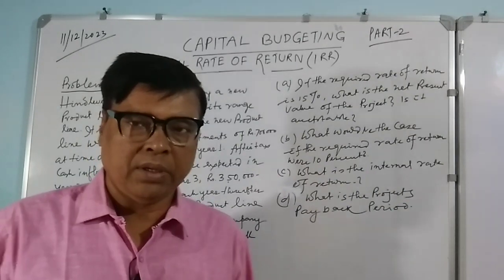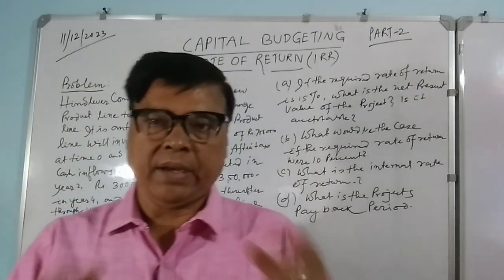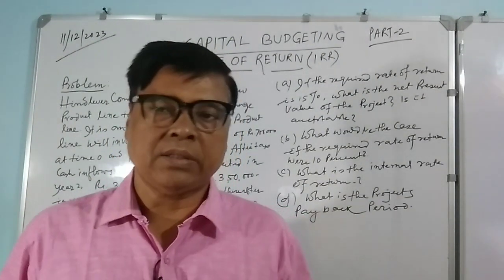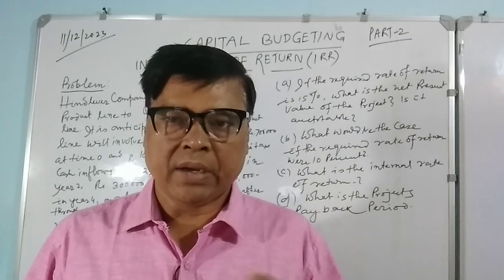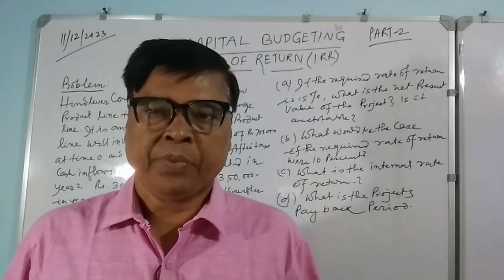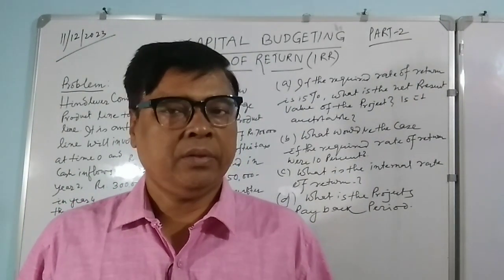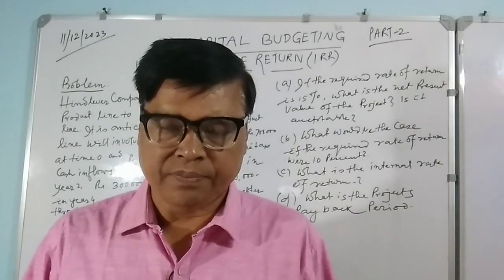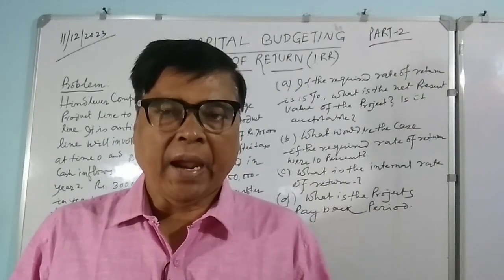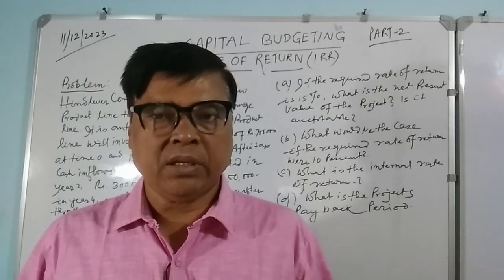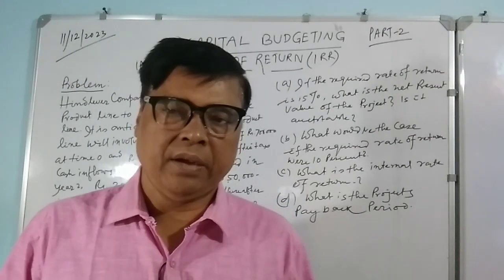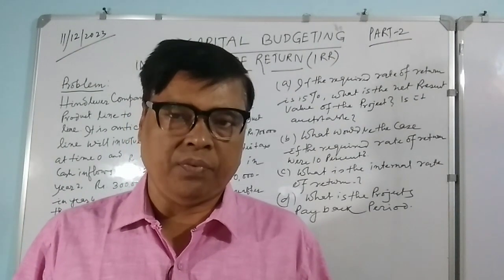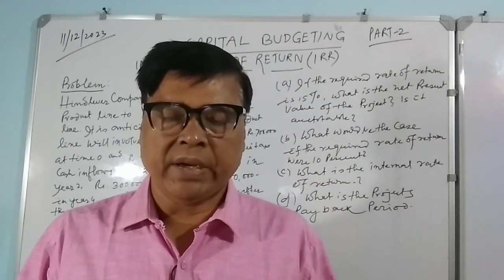As you could recapitulate, out of the different techniques of capital budgeting, one is the traditional concept, where time value of money has not been considered. Another is the modern concept, where time value of money is considered, that is the discounted cash flow concept. At present, the modern concept is more applicable, because if you do not consider the time value of money, then what is the meaning of cost of capital, discount rate, everything will not be considered.